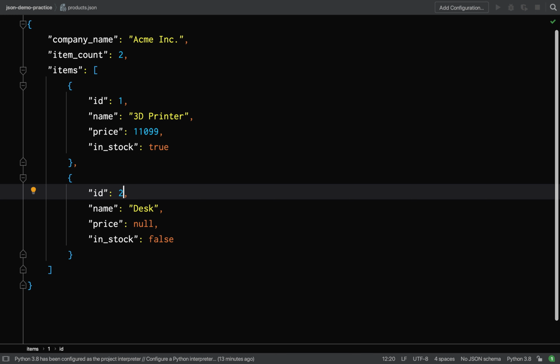It means that this item has simply not been given a price. It's an empty value. One thing I should point out, which you may have already noticed, is that these key value pairs are all separated by commas, and also if you look at the items array, each of the separate objects in that array are also separated by commas, but there's no comma after the last item.